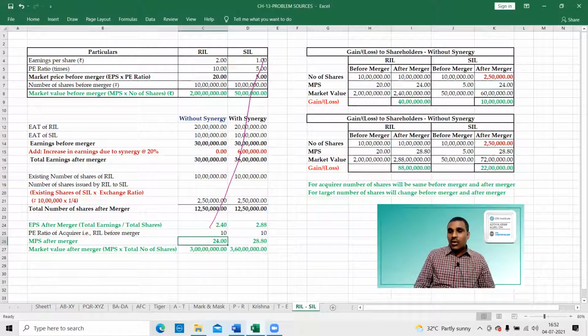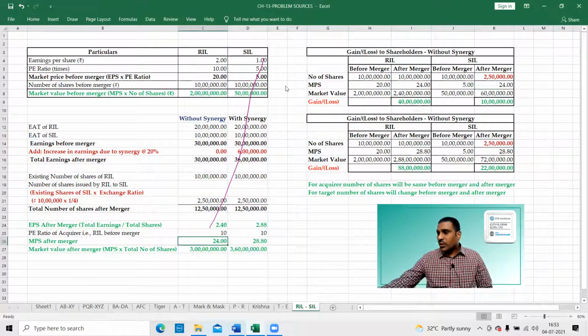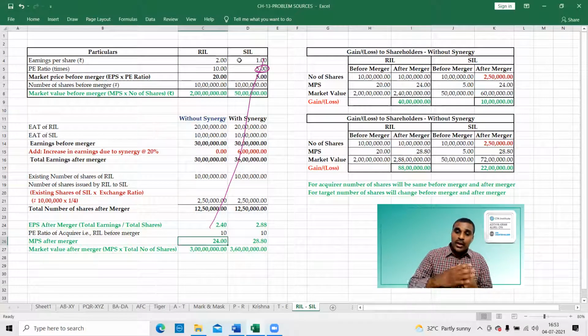Even though there are no synergy benefits, why is the merger happening? Because of high PE ratio. Here the PE ratio is only 5. Here the PE ratio is 10. That means to take the advantage of the high PE ratio of the acquiring company. This is just a gimmick. Taking advantage of the high PE ratio of the acquiring company and applying it to the low EPS of the target company. That is the reason for merger.